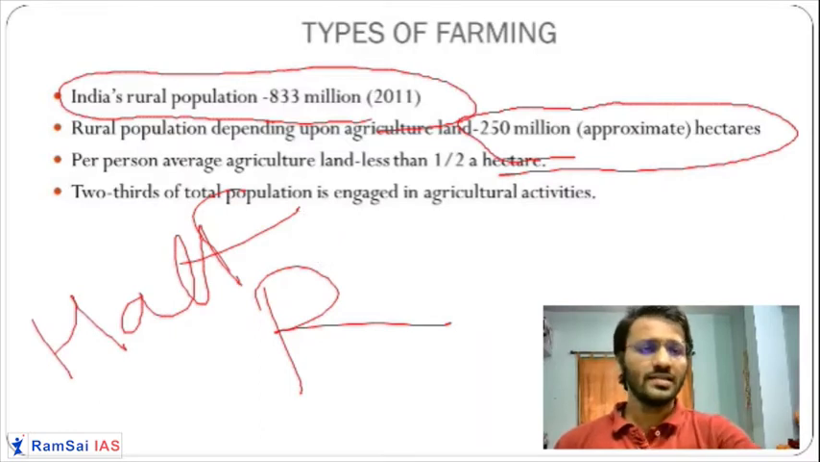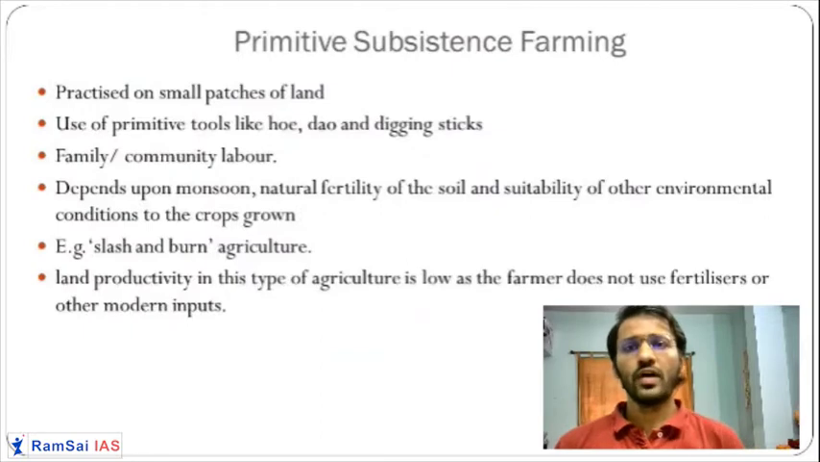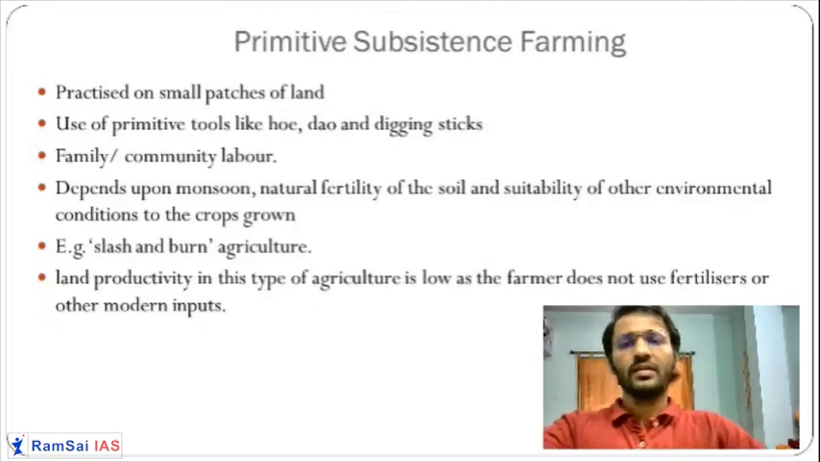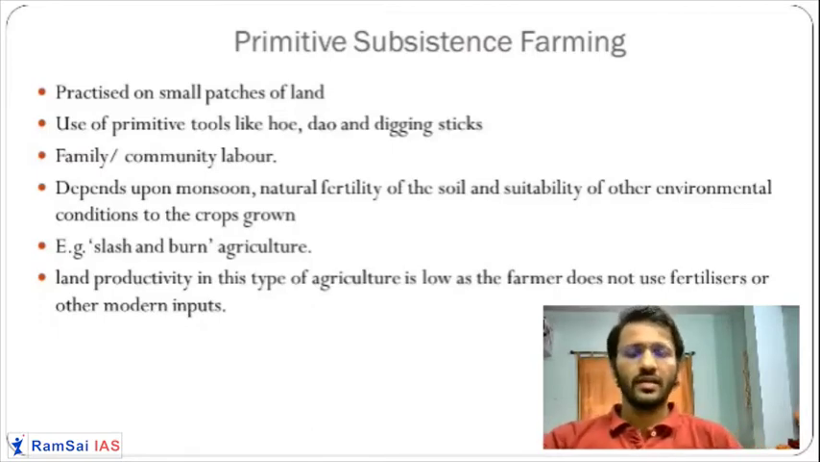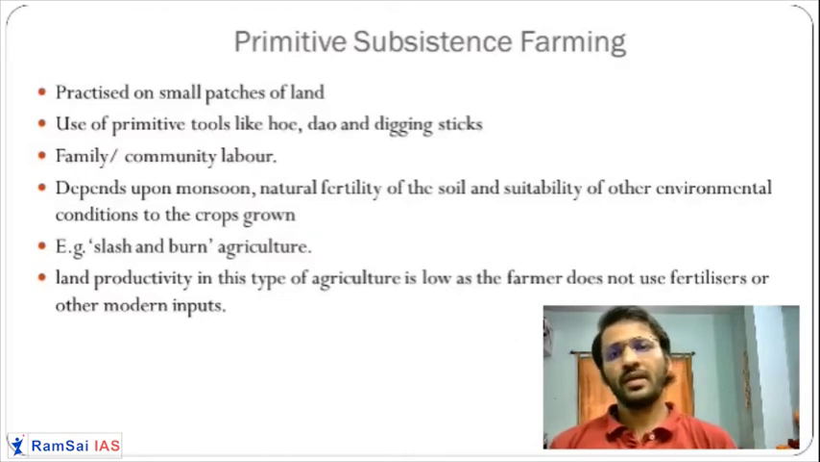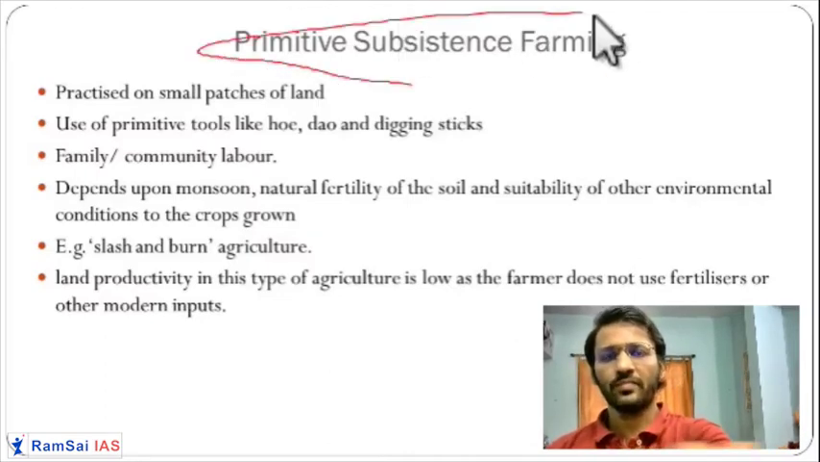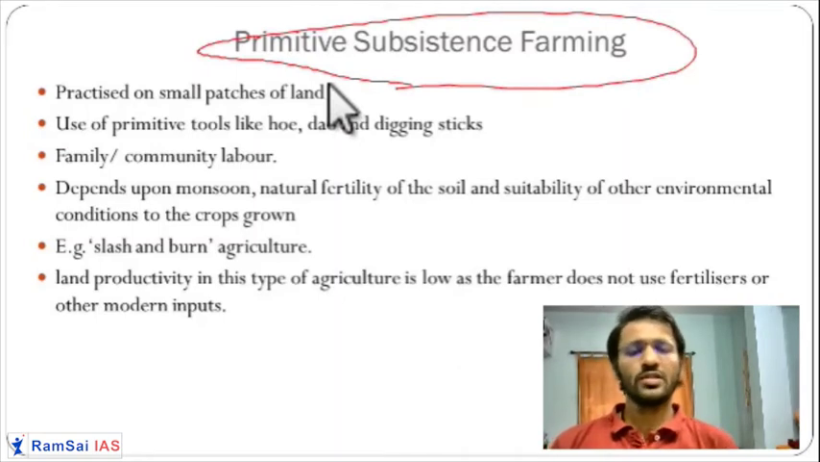So let us understand various characteristics of Indian agriculture. First, let us understand different types of agriculture. This we have already seen in the previous year's NCERT, the different types of agriculture and different types of livelihoods. The first type of farming is primitive subsistence farming. Subsistence farming is of two types: one is primitive, another is contemporary. So primitive means what? Primitive means slash and burn.